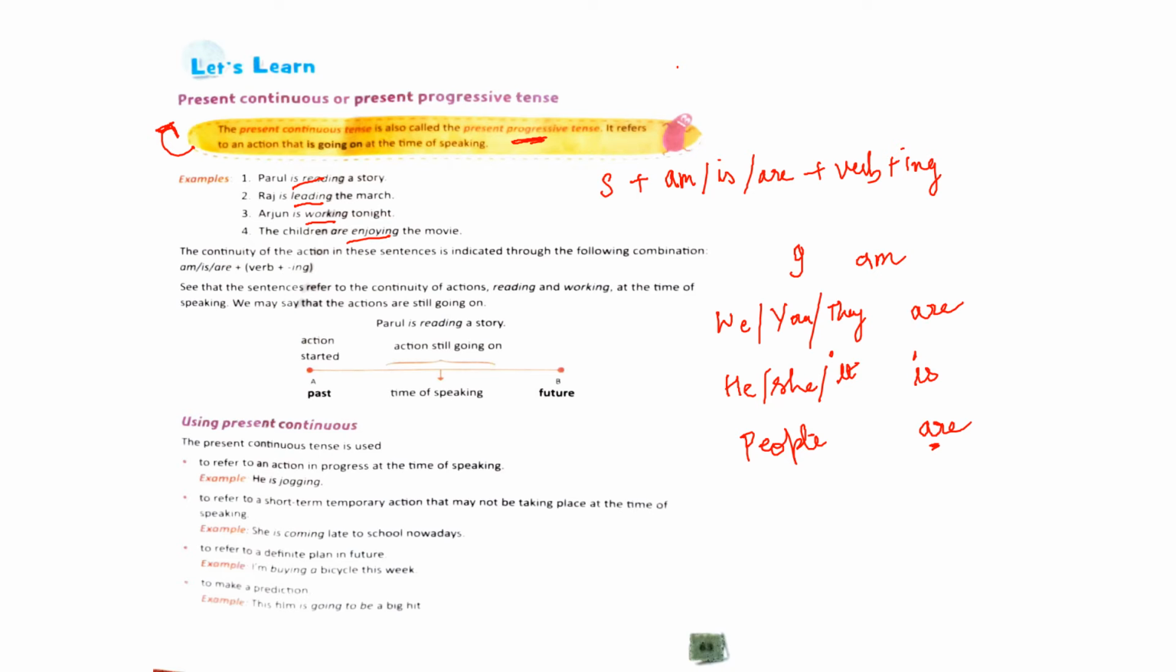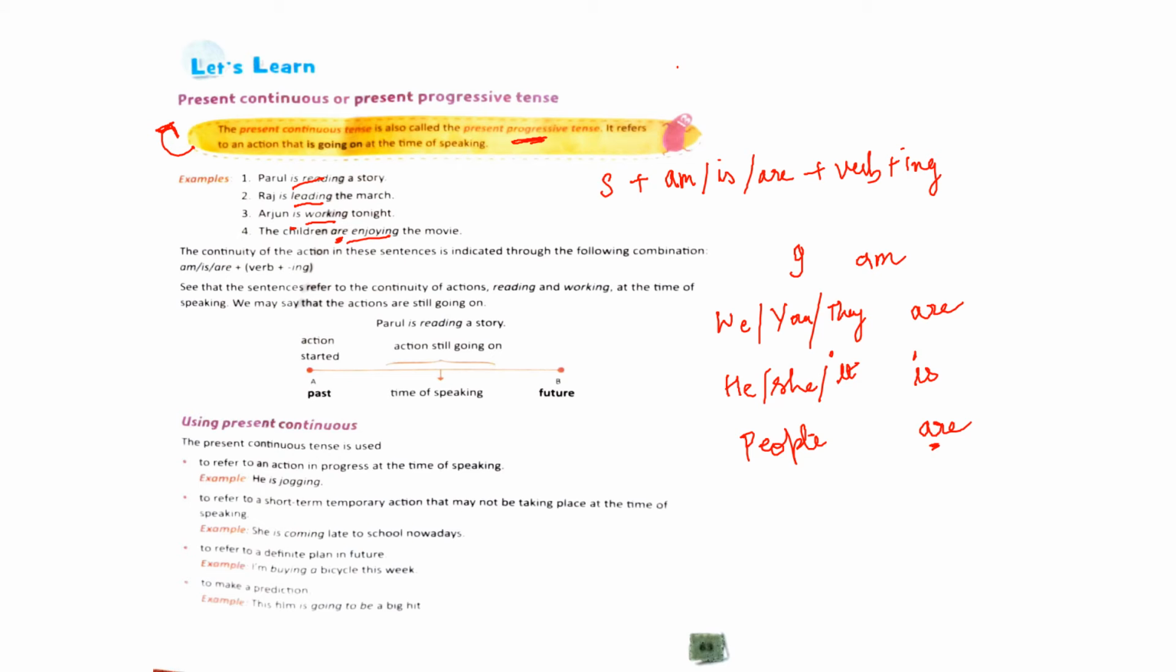You can notice in these examples as well. Parul is reading a story. Parul is singular, right? We are talking about one person. So Parul is reading. The verb is read plus ing, and then the rest of the sentence, a story. Raj is leading the march, because Raj is singular, so we use is. Arjun is working tonight. We use is because Arjun is singular. But in the last one, the children are enjoying the movie. The children is plural, right? We are talking about more than one child. So here we use the verb are. Enjoy plus ing and the rest of the sentence, the object.